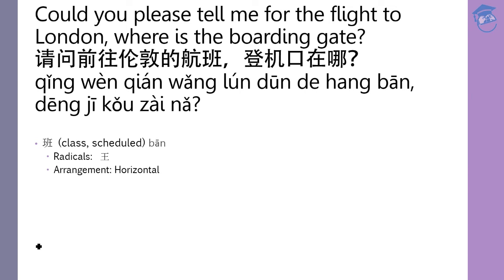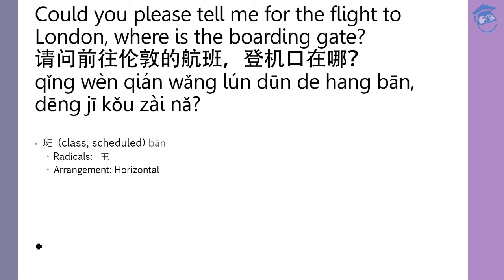航班 is the scheduled flight. Okay, 航, it has the meaning of the sailing. Of course, in this case, it's not the ship that's sailing, but it's the airplane that's sailing. It has the meaning there. And then 班 is to mean the scheduled flight. Okay, so 航班 is just to mean the scheduled flight. So to say 伦敦的航班 is to say London's scheduled flight. So in other words, it is just to mean flight because all flights are scheduled, right?